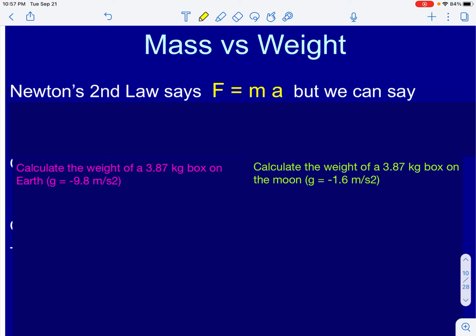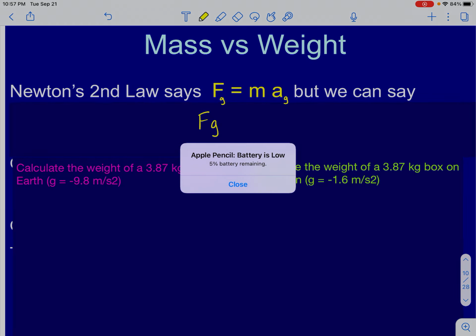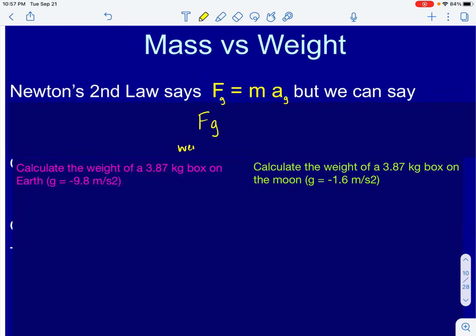Here it says, because of Newton's second law, we can use F equals ma, where this specifically would be the force due to gravity, and that specifically would be the acceleration due to gravity. So what we are going to say is that the weight of the object is equal to the mass of the object times gravity.